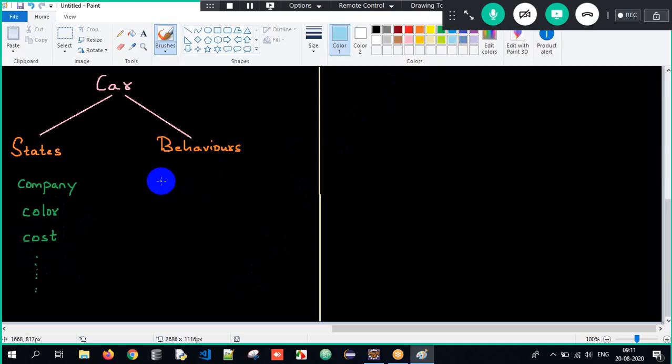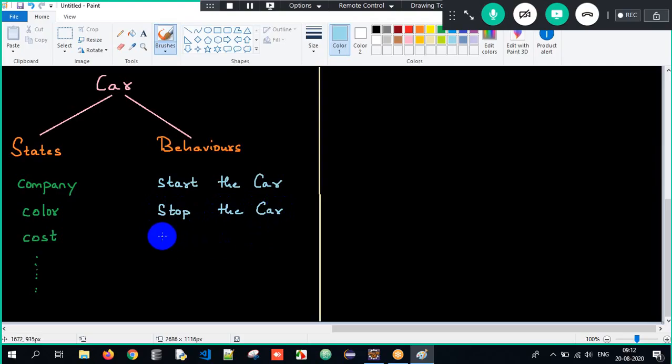For example, if I want to start the car here, am I performing some task or am I storing some data here? I am performing some task. For example, if I want to start the car here, what am I supposed to do? I have to insert the key, I have to start the car, meaning I am performing some task here. I am performing some action here. Correct? If I want to stop the car, again I am making use of energy here. I'm utilizing energy, meaning I have to press the brake pedal, right? So I am performing some task.